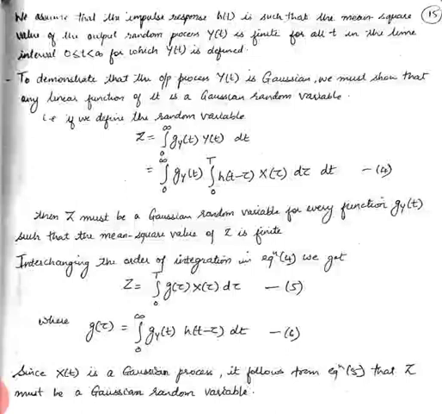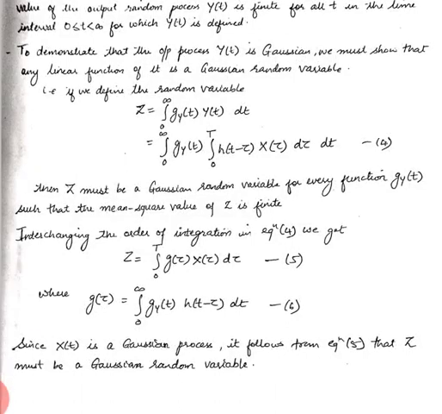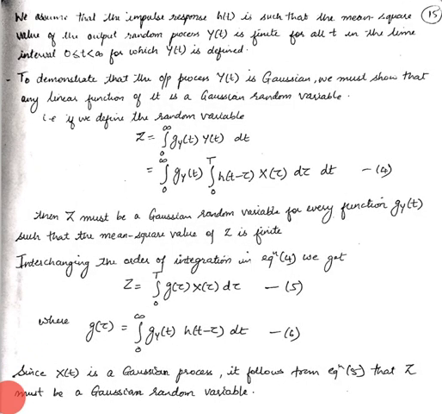Which in turn means that since x of tau is a Gaussian process, which is given as the input, z must be the output. Z is the output, which is called a linear function. And over here it is a Gaussian random variable, that is proved since g of tau satisfies the weighting function. So g of tau is the weighting function, x of tau is the Gaussian process. So Z will satisfy that particular condition that it is a Gaussian random variable.